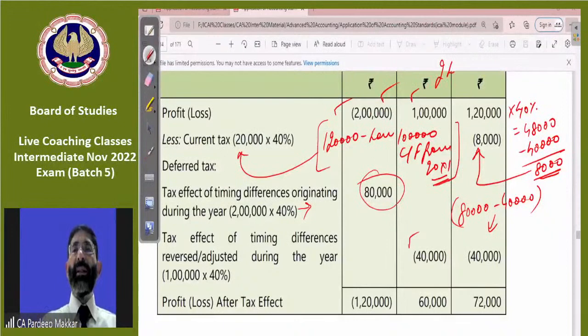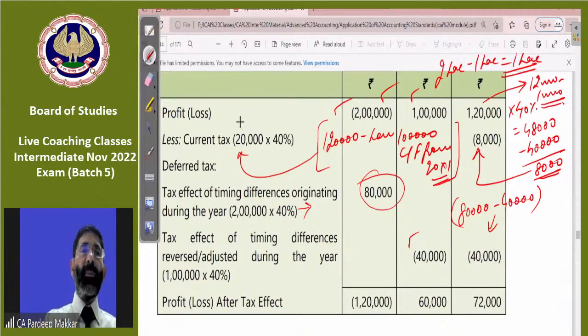So how much is the balance? 2 lakh minus 1 lakh, that is 1 lakh, which is to be carried forward to the next year. So that 1 lakh will be adjusted out of this 1,20,000, 120 minus 1 lakh. So 20,000 is your net profit for the third year. So that 20,000 will be used for calculating this.